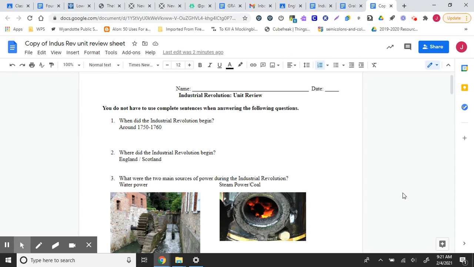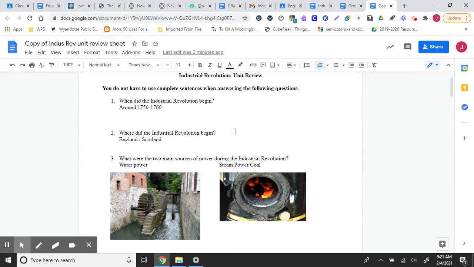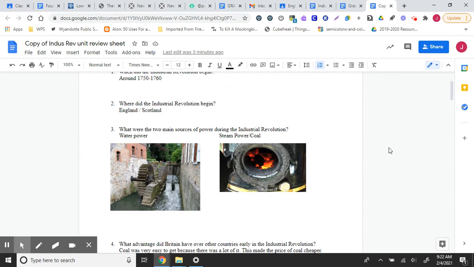Okay, number one, when did the Industrial Revolution begin? It began around 1750, 1760. It's kind of blurry on the actual start, so just know it was around that time. Two, where did the Industrial Revolution begin? The two major countries were England and Scotland, and only eventually did it get to the United States.